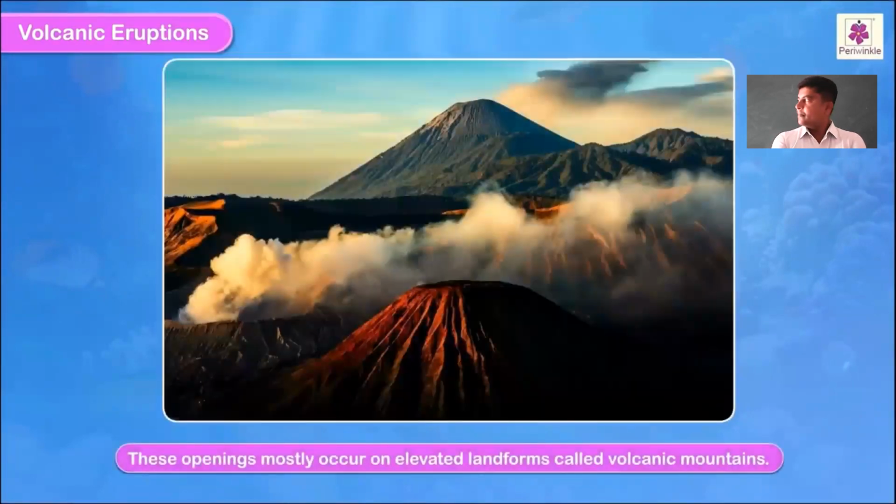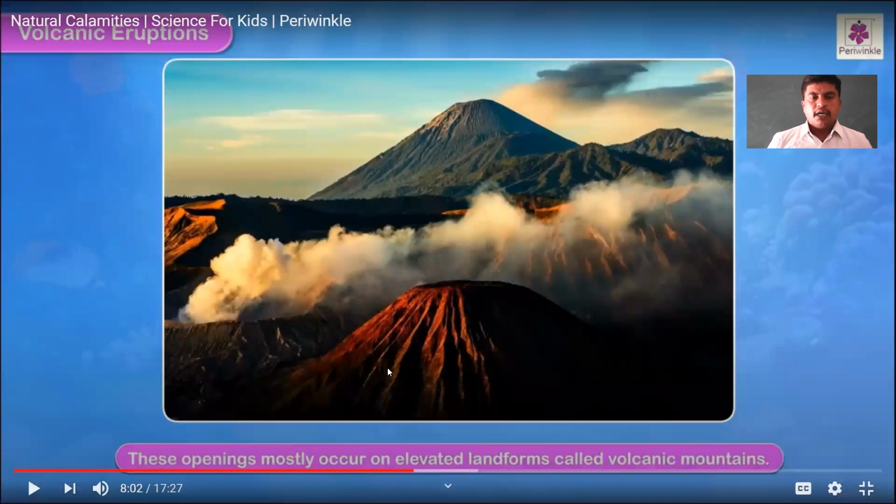These openings mostly occur on elevated landforms called volcanic mountains. Yes, as you watched in the picture, these openings mostly occur on the elevated landforms. Okay, what is meant by elevated landforms? Look at the image over there. This type of landform, we call it elevated landforms, which are also called volcanic mountains. Usually, they look like a what? A mountain, right? This is called the elevated landforms.